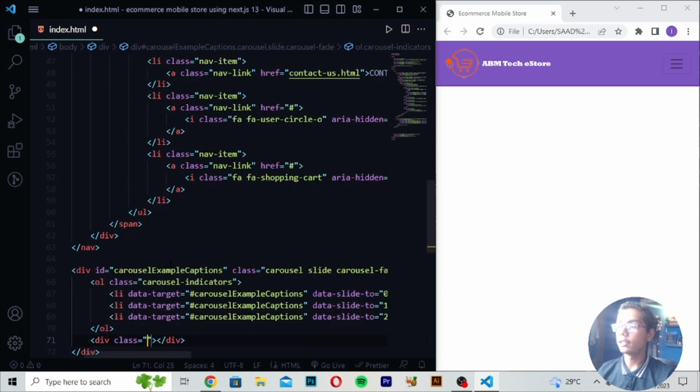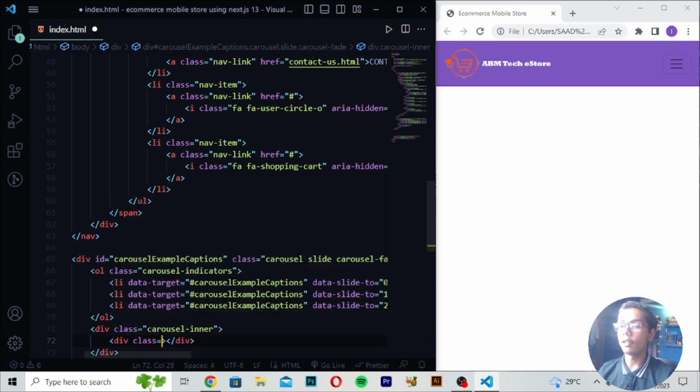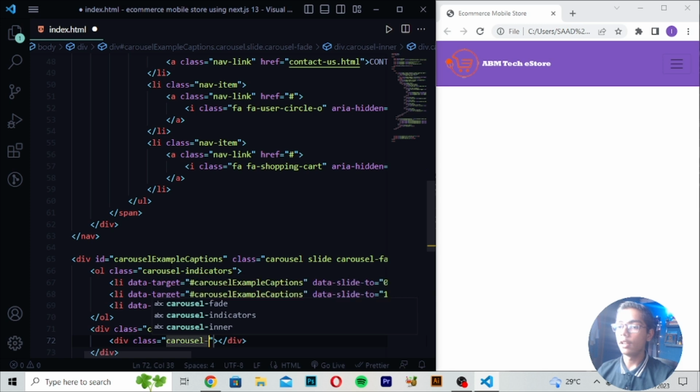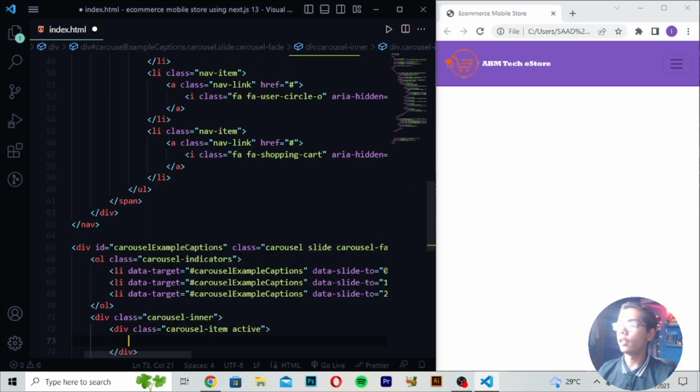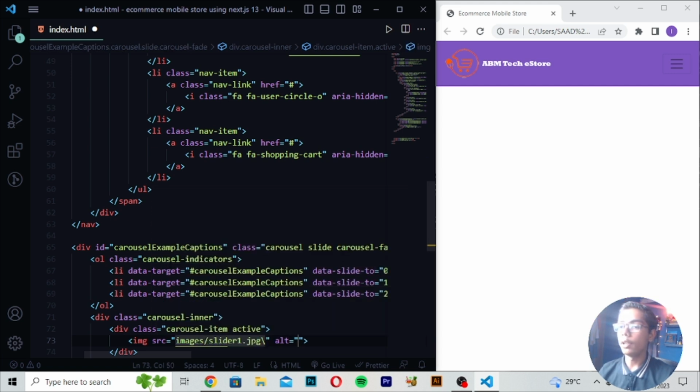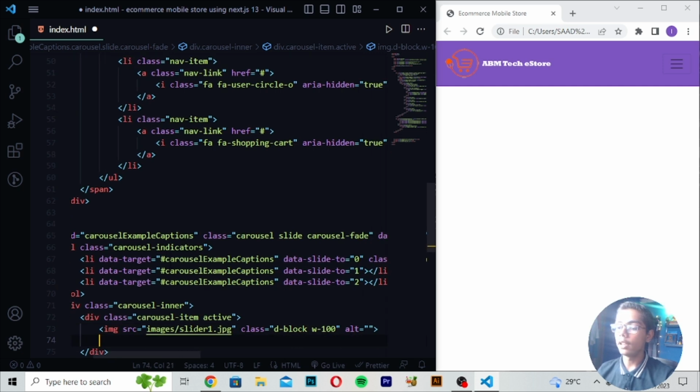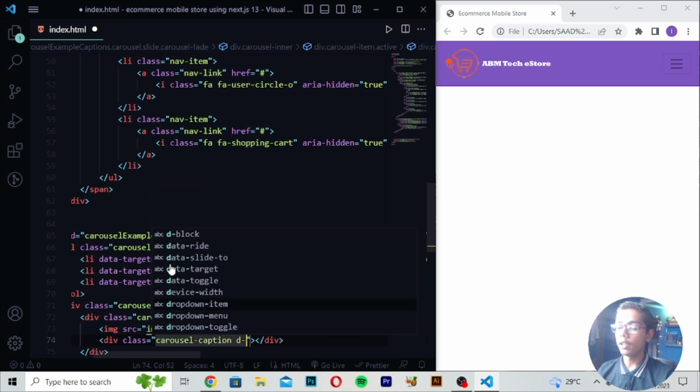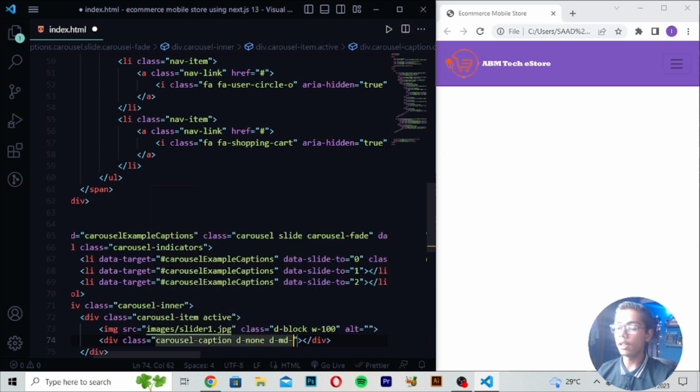Right here div class this time, and here you have to write carousel-inner. And then you have to move down, right here div class, and then you have to write here carousel-item, and right here active. Then you have to just write here img, right here images slash slider1. So I will be now just writing here class which should be d-block, right here w-100 means width 100. Then in this, here you have to write div class, and here I will be just writing carousel-caption. Then you have to write here d-none, and here you have to write d-md-block.